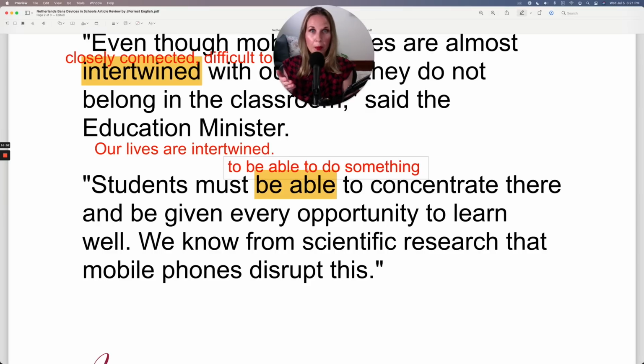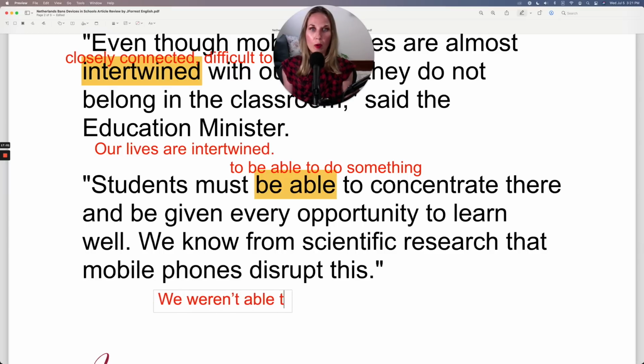It's always able, and then you have your infinitive. So you could say, we weren't able to locate the file. We weren't, because this is my verb to be, which is conjugated with my subject and the time reference, which is the past simple. And I turned it into the negative as well.